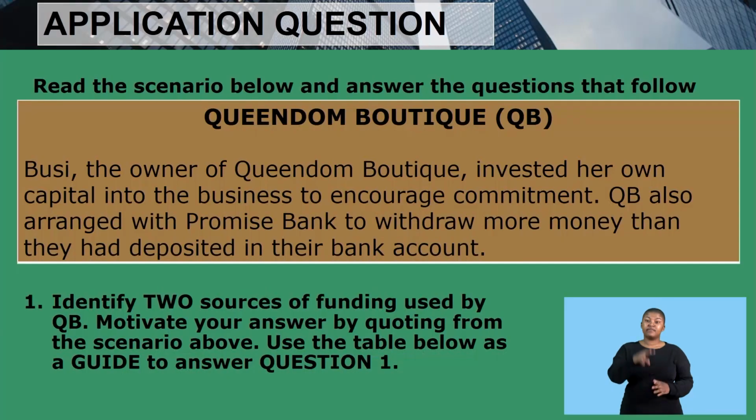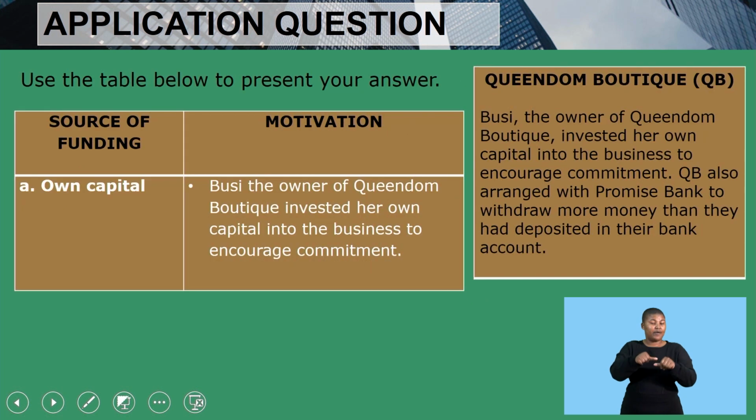Now let's look at our first practice question. Read the scenario below and answer the questions that follow. Queendom Boutique QB. Busi, the owner of Queendom Boutique, invested her own capital into the business to encourage commitment. QB also arranged with Promise Bank to withdraw more money than they had deposited in their bank account. Identify two sources of funding used by QB. Motivate your answer by quoting from the scenario above. Use the table below as a guide.